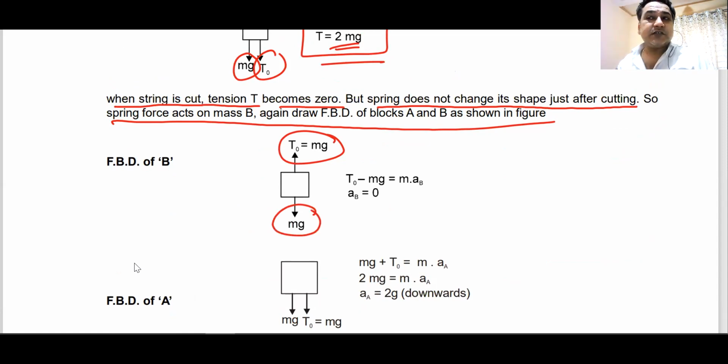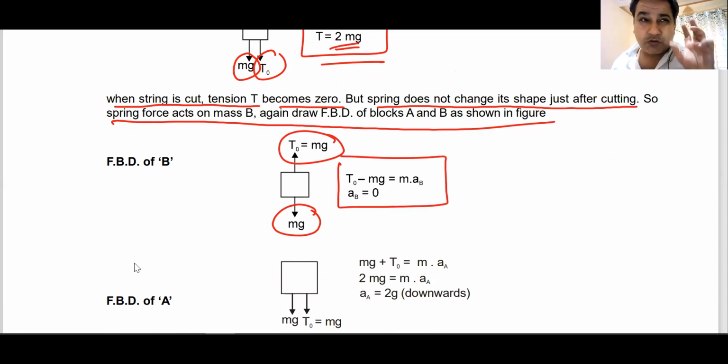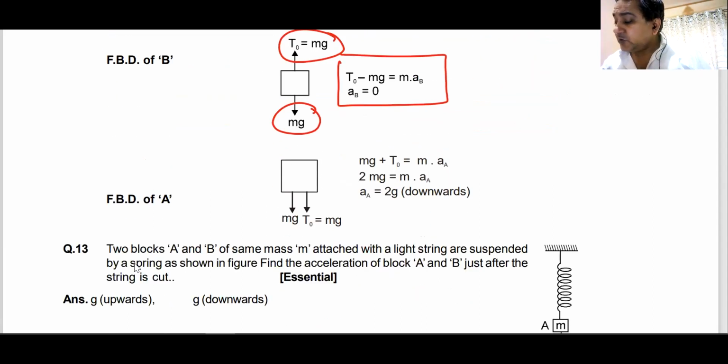That was mg. The weight of the block B is mg down. So mg up, mg down, the acceleration of block B is 0. Block B does not accelerate. Hard to think, hard to imagine, but this is how the question is. The lower block does not accelerate, but the upper block accelerates.